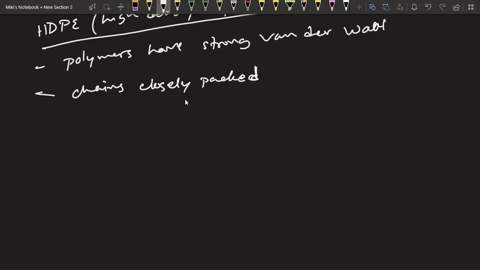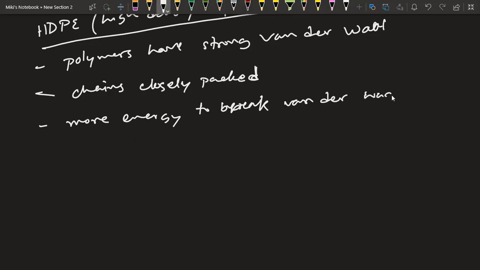Now if such a situation is there, that means what? To break these bonds or to break this structure, we would need more energy. So more energy to break the van der Waals forces of attraction, isn't it? So this is the characteristic of HDPE.